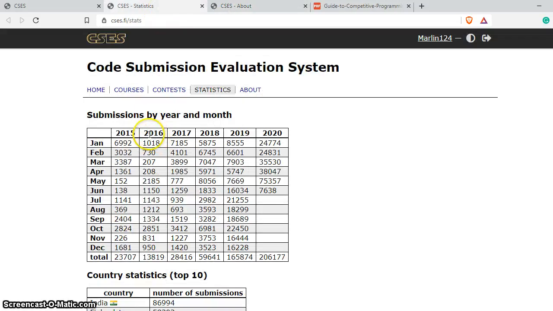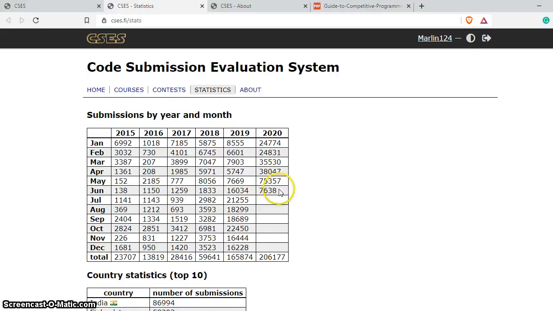And here is statistics about this website. So you can see the submissions year by year and month wise. In 2020, until June, there are already 7,638 submissions by the time I'm making this video. Until May we had around 75,000 people submitting on this website.